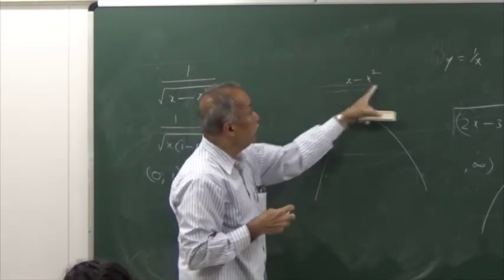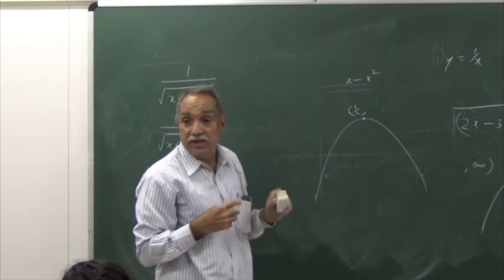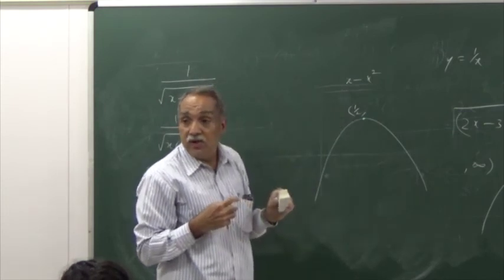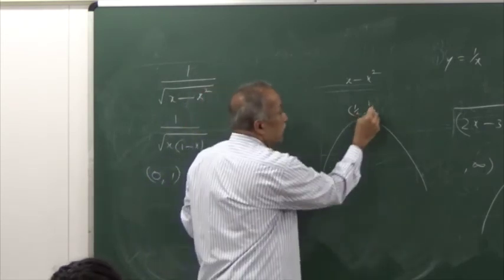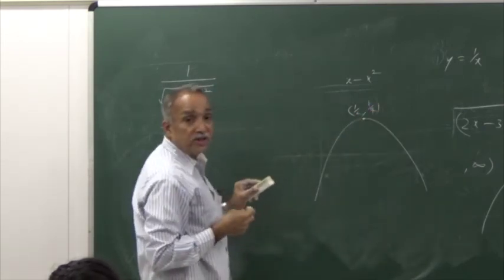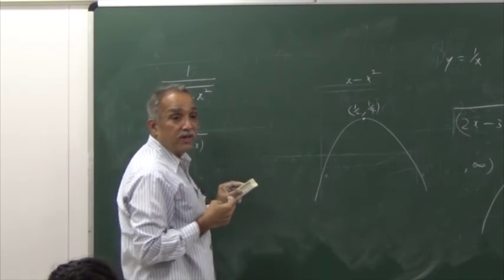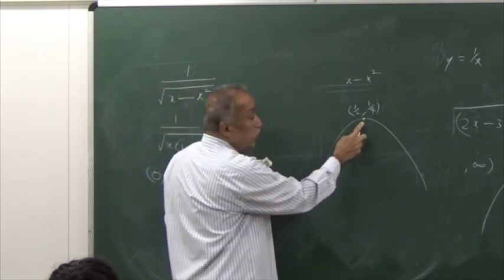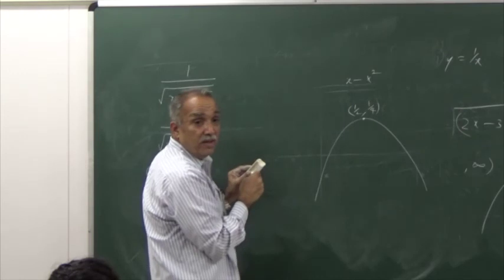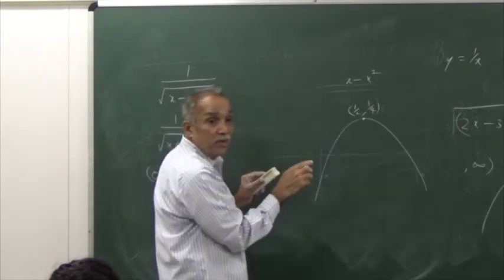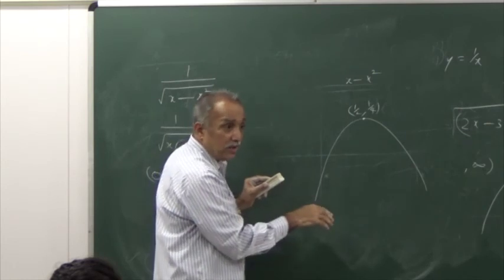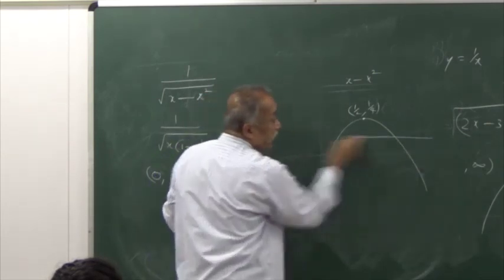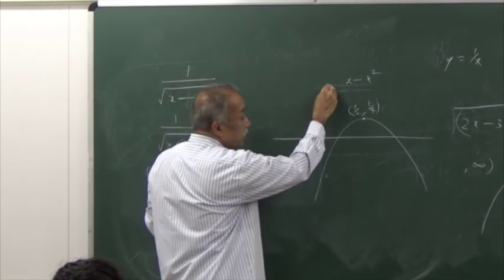When x is half, what will be the value of x minus x square? Half minus 1 by 4, that is 1 by 4. So what will be the positions of the x and y axis? The x coordinate is half, so the y axis is on this side. The y coordinate is 1 by 4, so the x axis is below. Agree? 1 by 4 units below and half units to this side.